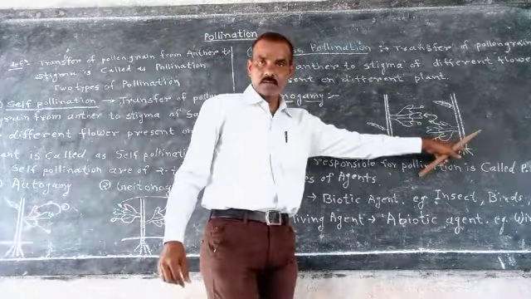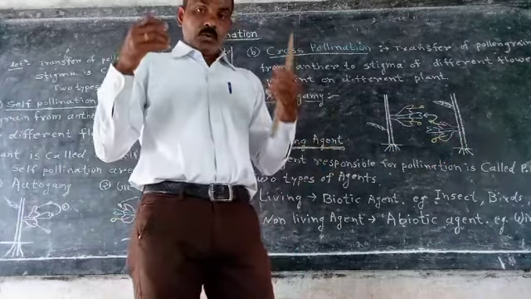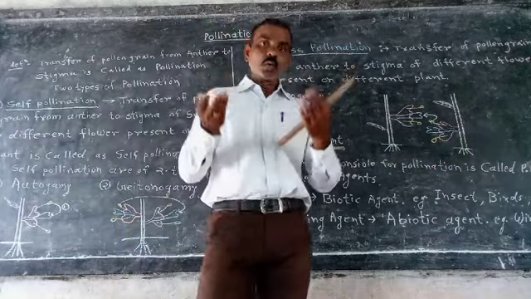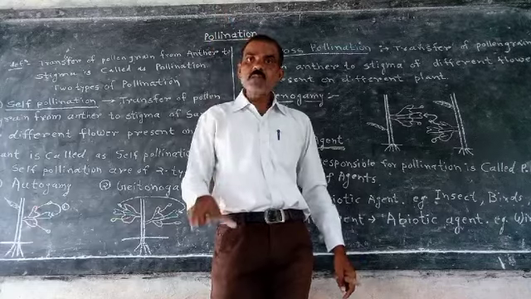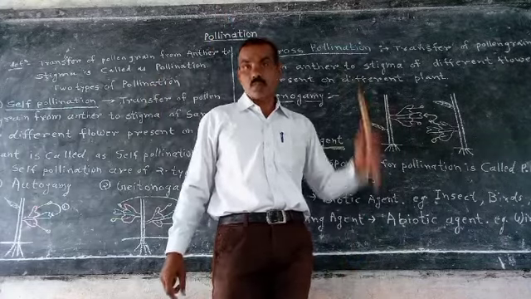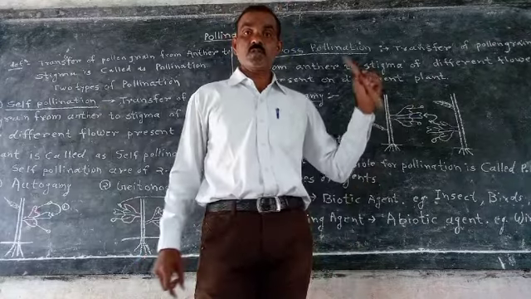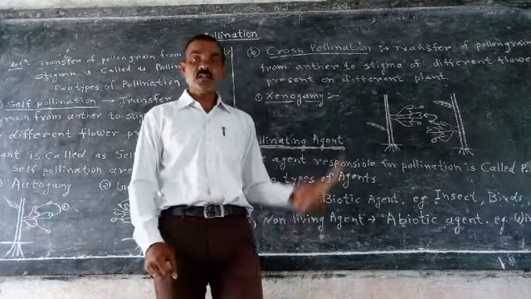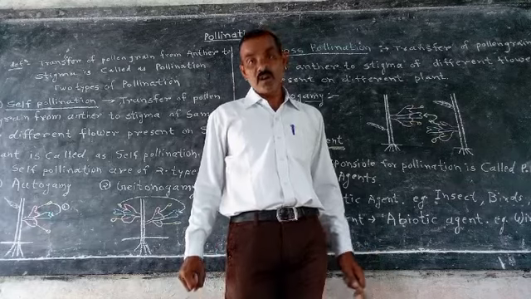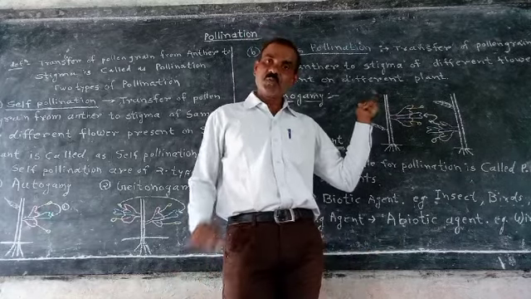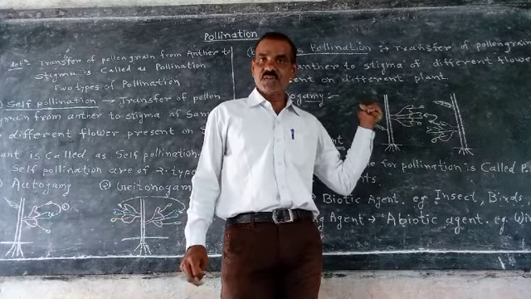Two plants are there. Now you by your own write down the difference between self and cross pollination. How can you write the difference? Self pollination, single plant involved; cross pollination, two plants involved.